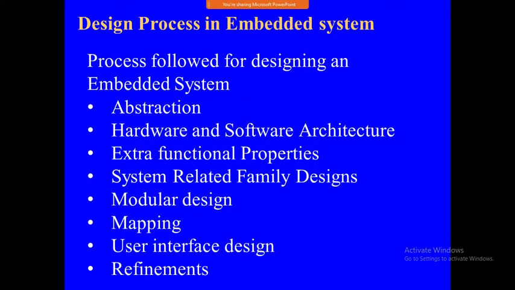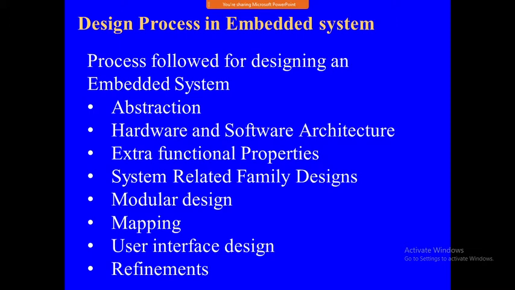Next is the design process in an embedded system: how the design of the embedded system is going to be done. Previously we have seen how we design the software of a system. In the same way, here the design will be for both software and hardware.